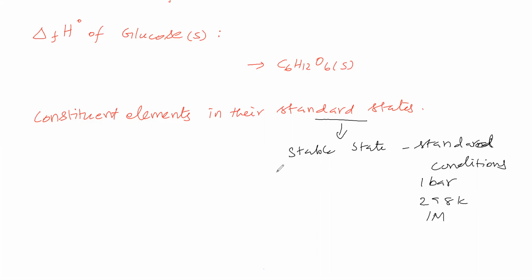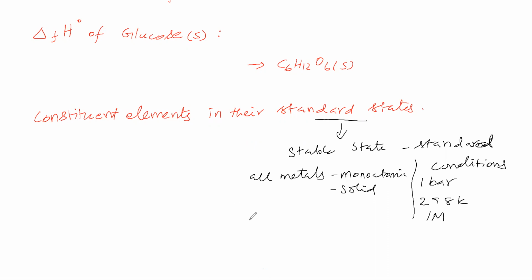Stable state in the sense, what about all the metals? For all the metals, monatomic solid is the stable state. Except mercury, cesium, and gallium, which exist in a different state.